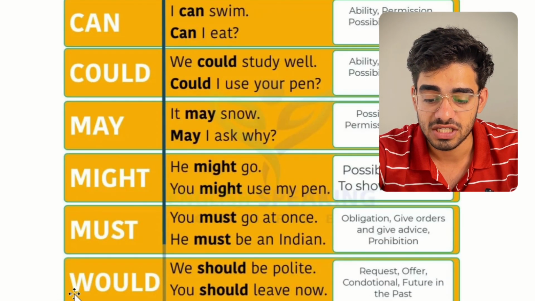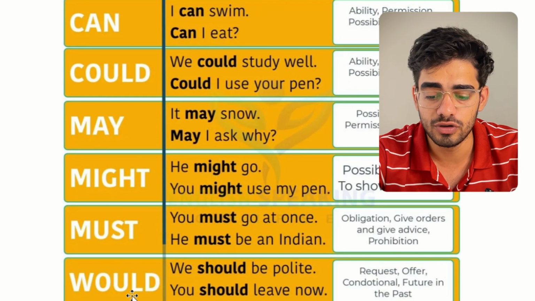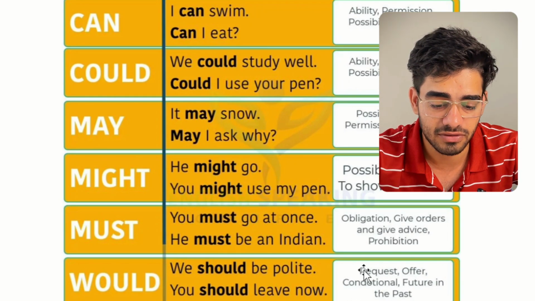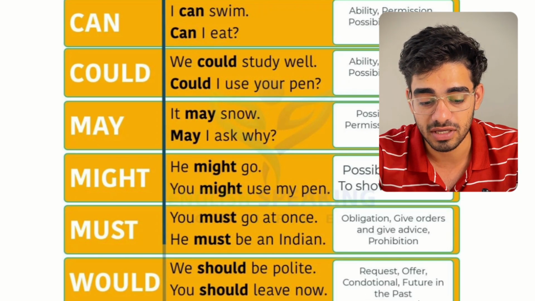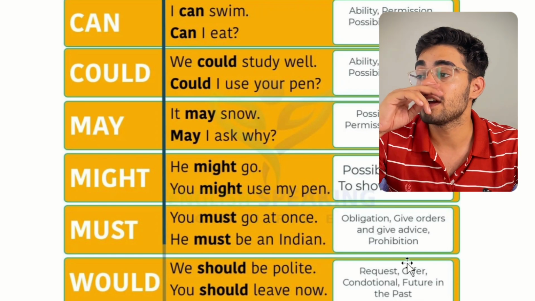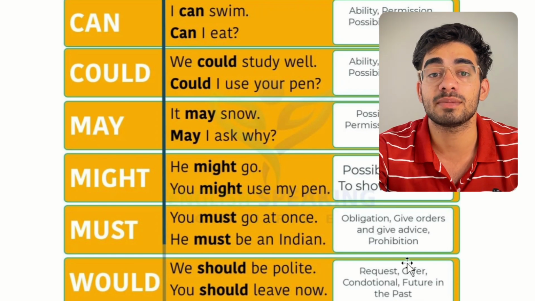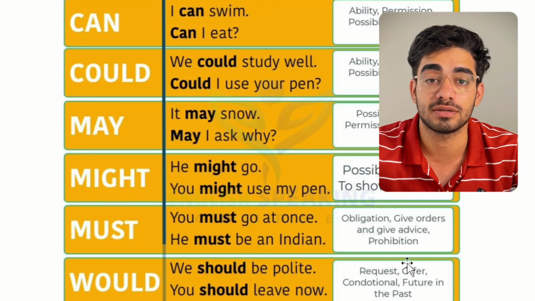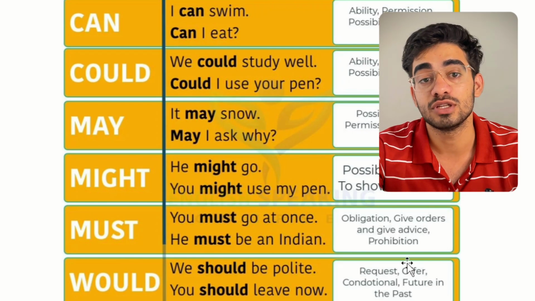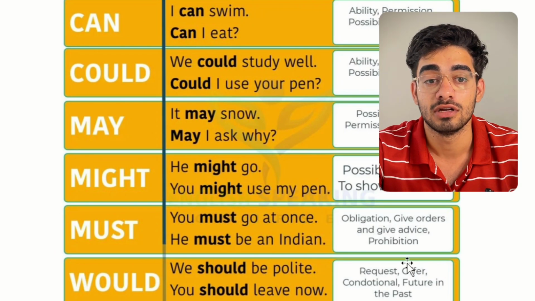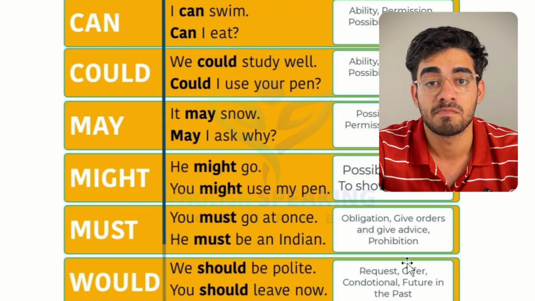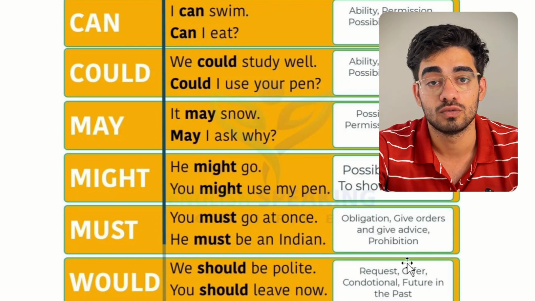Would is the past form, past form I can say, and we are using would when we are requesting, we are offering, and future in past, समझ लो, future in past, when we are saying that when I was in my school days, that time I would like to play basketball. जब मैं अपनी स्कूल में था तब मुझे बास्केटबॉल खेलना अच्छा लगता था, या फिर तब मैं ऐसा चाहता था कि मैं बास्केटबॉल खेलूं.